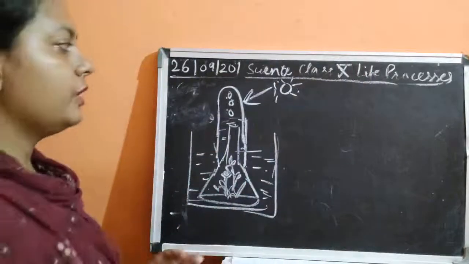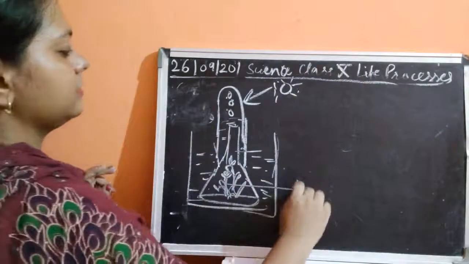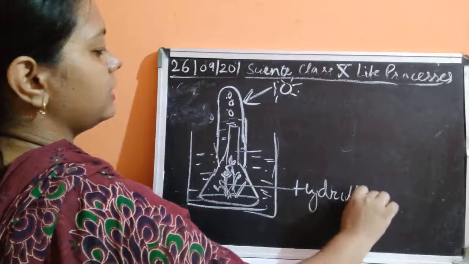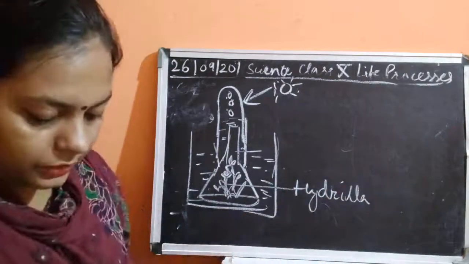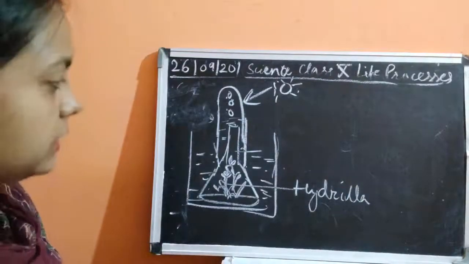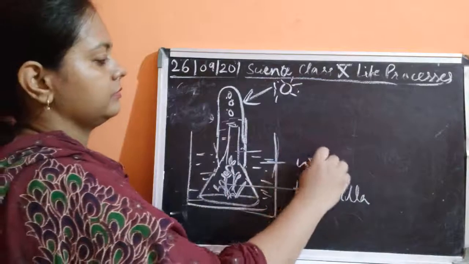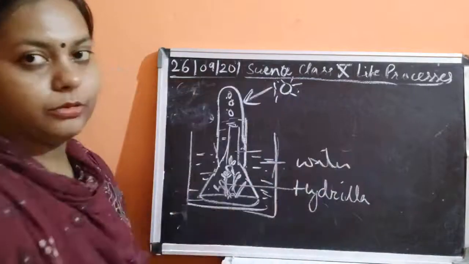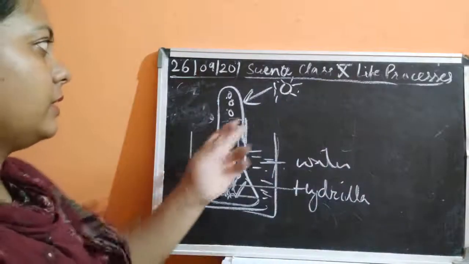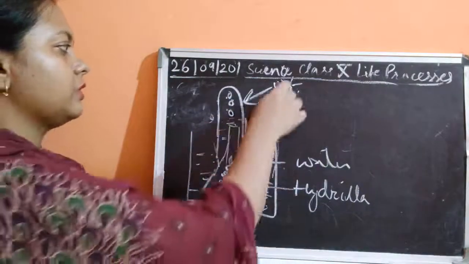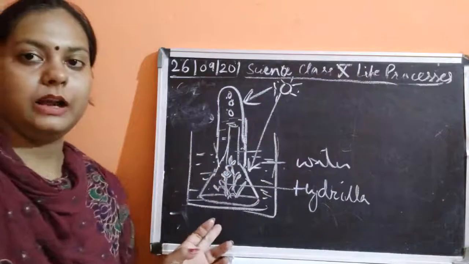Okay, so now what you can see, this is hydrilla. It is a water plant. You can keep the hydrilla plant. This is the funnel. Then this is water, and this is sunlight. Now as soon as the sunlight is entering inside the water, it is also entering inside this hydrilla plant.